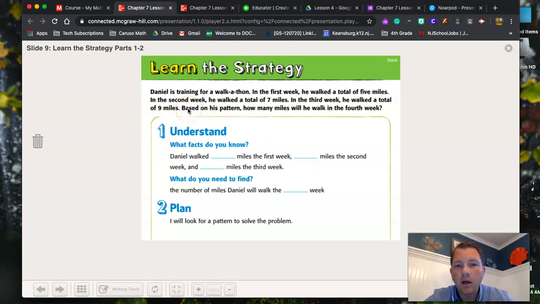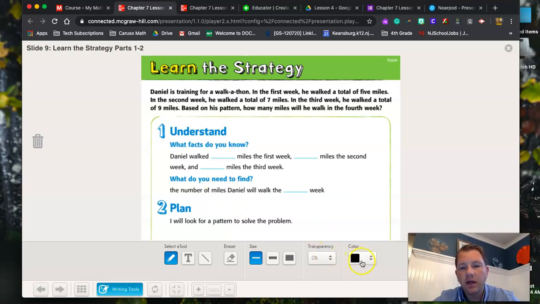In the first walk, he walked a total of 5 miles. In the second week, he walked a total of 7 miles. And in the third week, he walked a total of 9 miles. Based on the pattern, how many miles will he have walked in the fourth week? So this is sort of breaking out your thinking. First thing we're going to identify is what we know. And we know that Daniel walked 5 miles in the first week. And that in the second week, and we know that it's written right here.